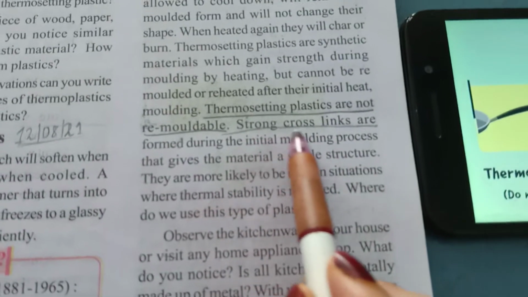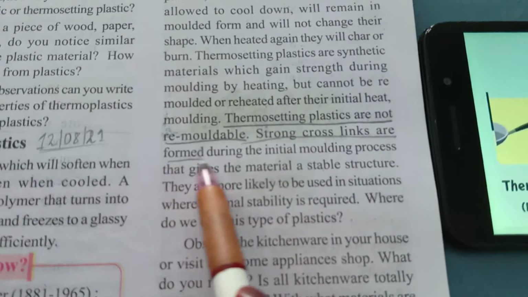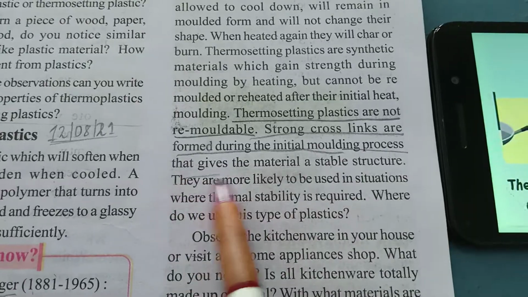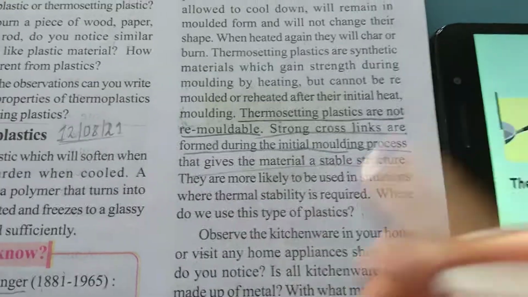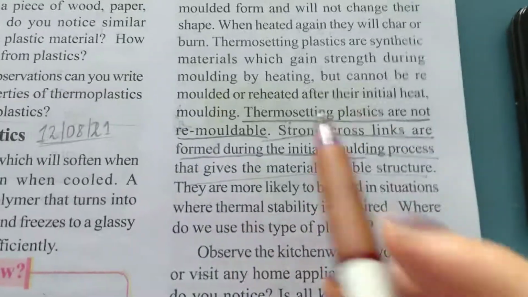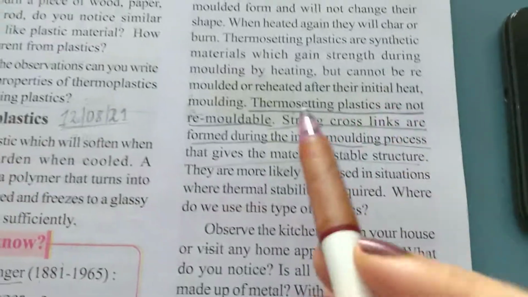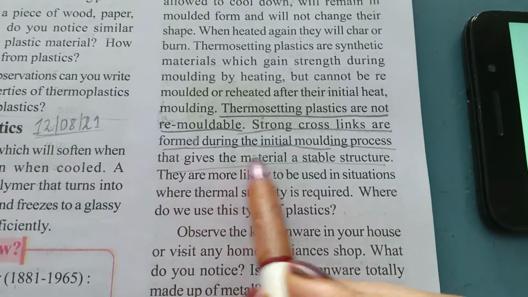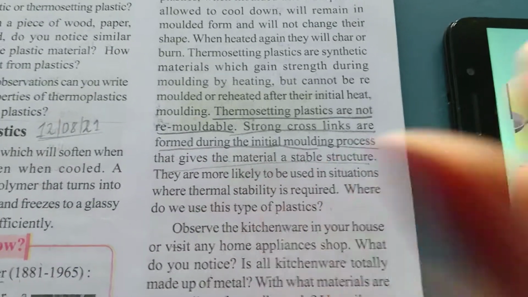A strong cross link is formed during the initial molding process that gives the material a stable structure. So during the manufacturing, it gives a strong cross-linked monomer arrangement to the particular product, and it gives the material a stable structure.